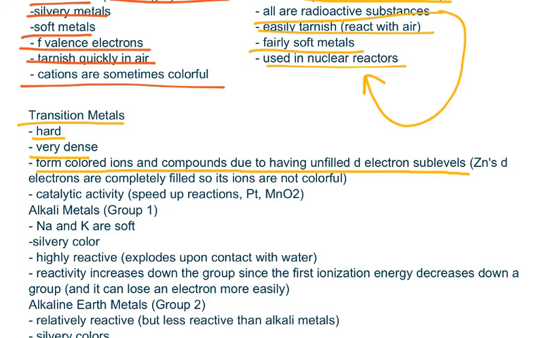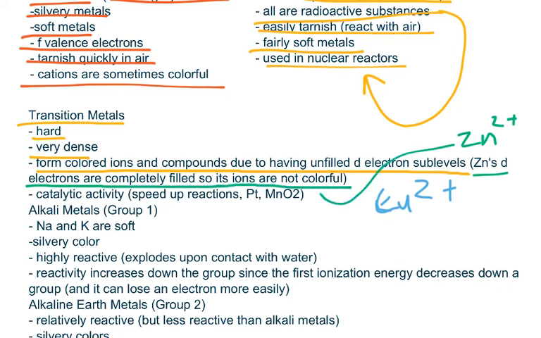For example, copper 2 is going to be blue. Now, one exception to this rule is zinc, because zinc, specifically zinc 2+'s d-electrons are completely filled, and because of that, the ion for zinc, Zn2+, is not colorful.